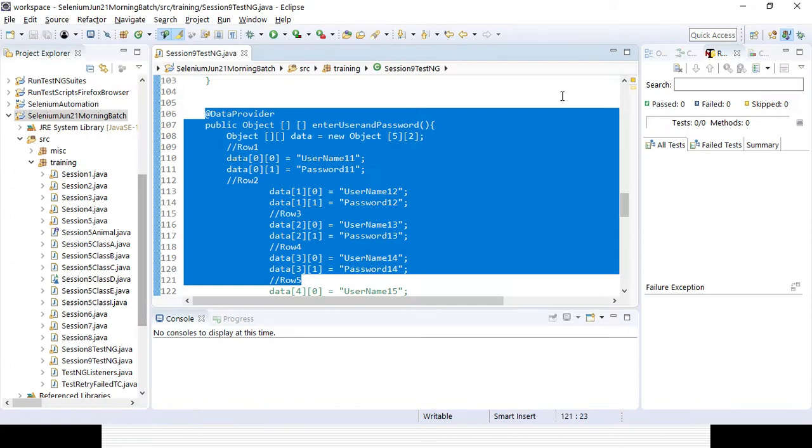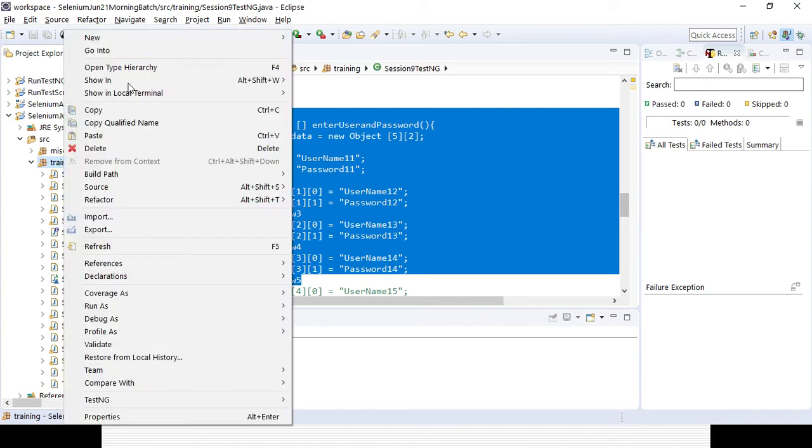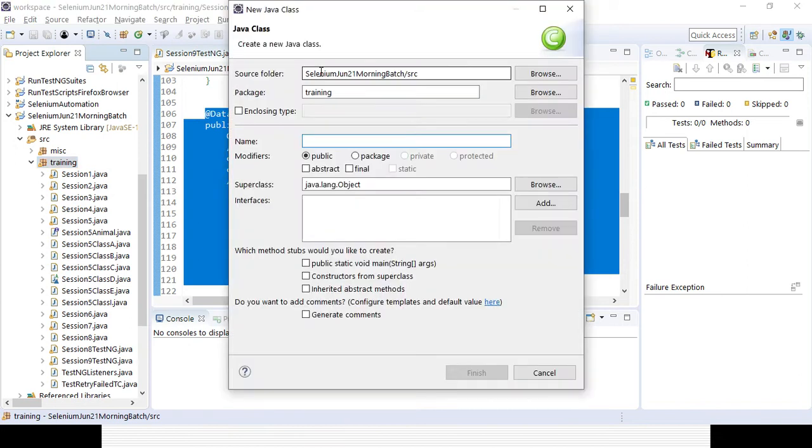After that, in the training folder I will create a class through which I will create some methods to interact with the Excel sheet. Let's create a class, say session 11, read data, or read Excel data.